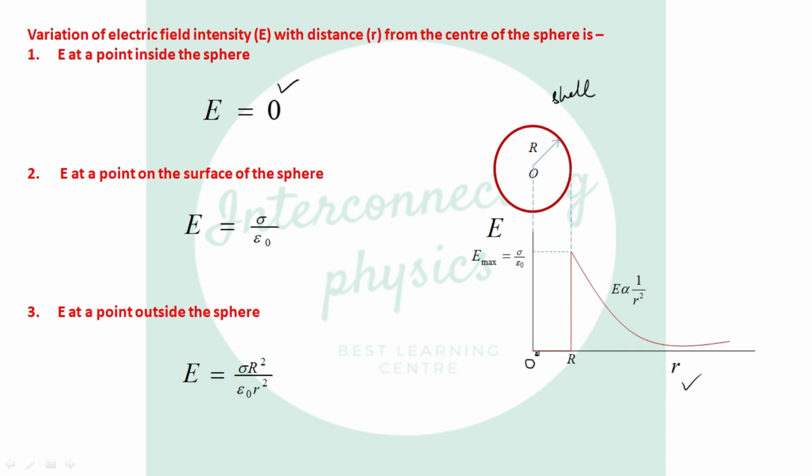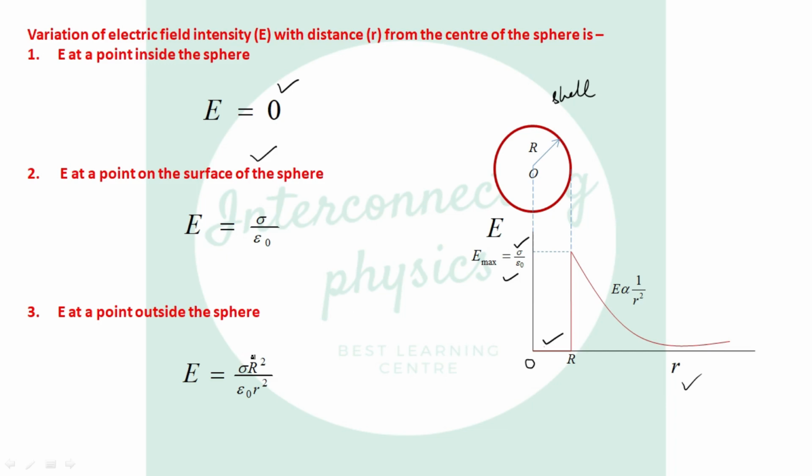So we draw this red line from 0 to R. And if the point is on the surface of the sphere, then the electric field is maximum, given by this line parallel to the y-axis.